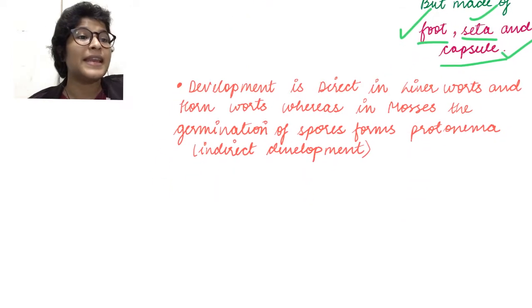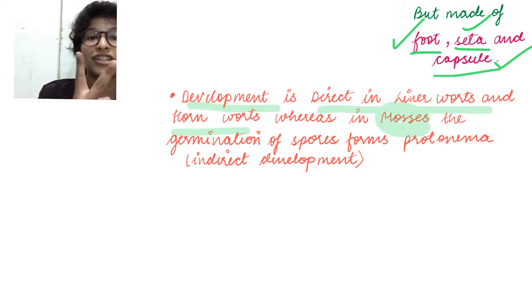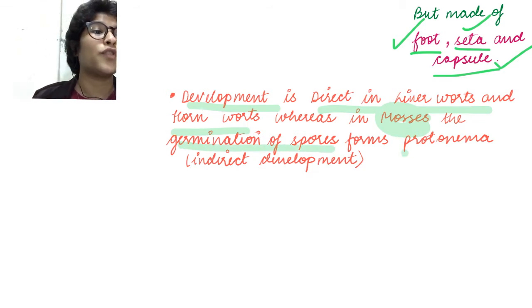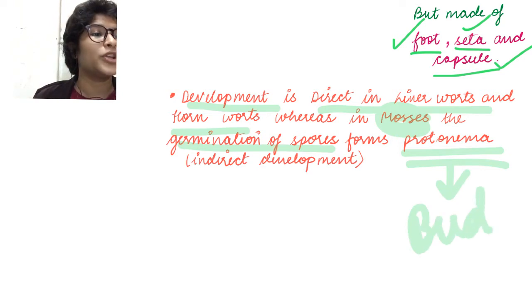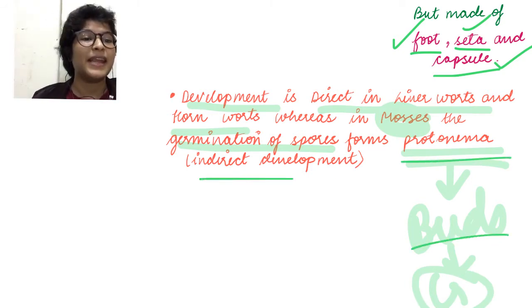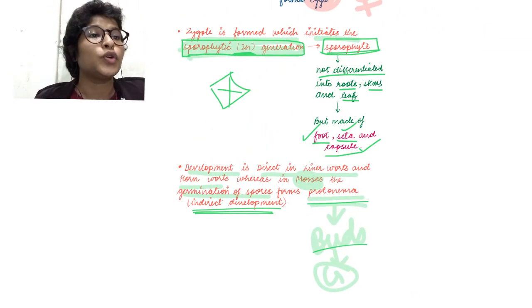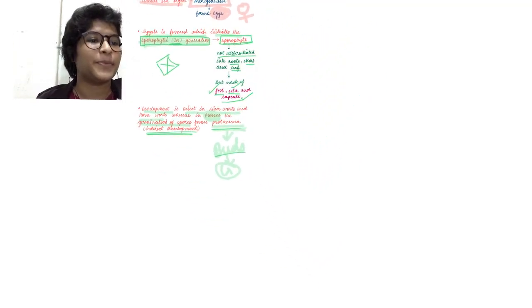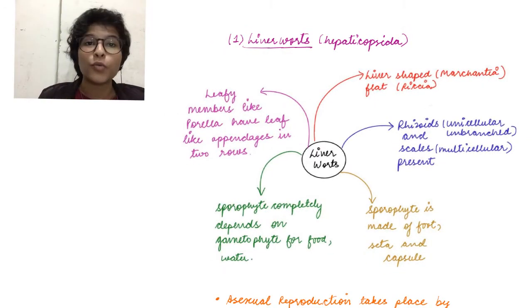Okay. The next thing we need to know is that development is direct in liverworts and hornworts, whereas in mosses, like I told you, they have two additional stages, है ना? So there is germination of spores to form protonema stage, and protonema will form buds which will give rise to the gametophyte. ठीक है? So दो additional stages हैं, protonema and budding. So this is indirect development, okay, because there are intermittent stages.